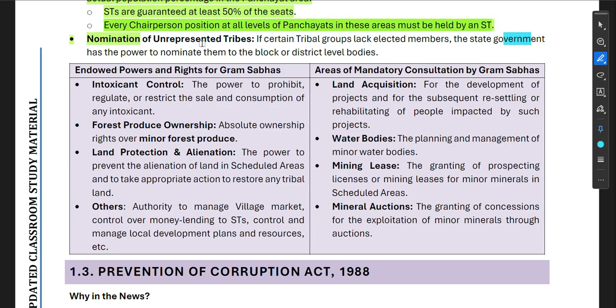Now, nomination of unrepresented tribes. If certain tribal groups lack elected members, the state government has the power to nominate them to the block or district level.